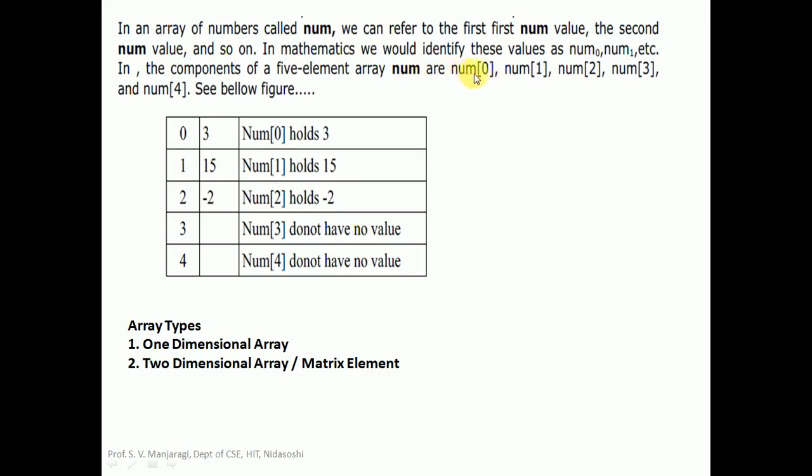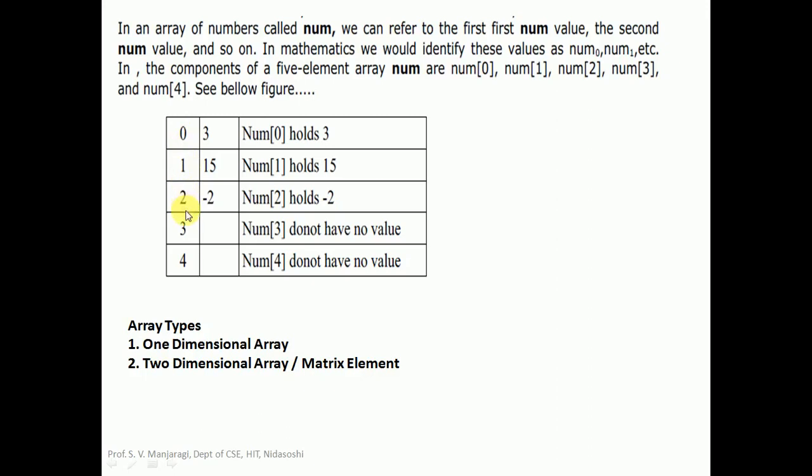So we call it num[0]. It is having index 0. The second element of the array will be stored at index 1, so it is indicated as num[1]. So 1 is taken within the square bracket. Similarly, the third element of the array is stored at array location num[2]. The fourth element will be stored at num[3]. Similarly, the last element of this particular array num will be stored at num[4]. It can be shown in this particular figure here.